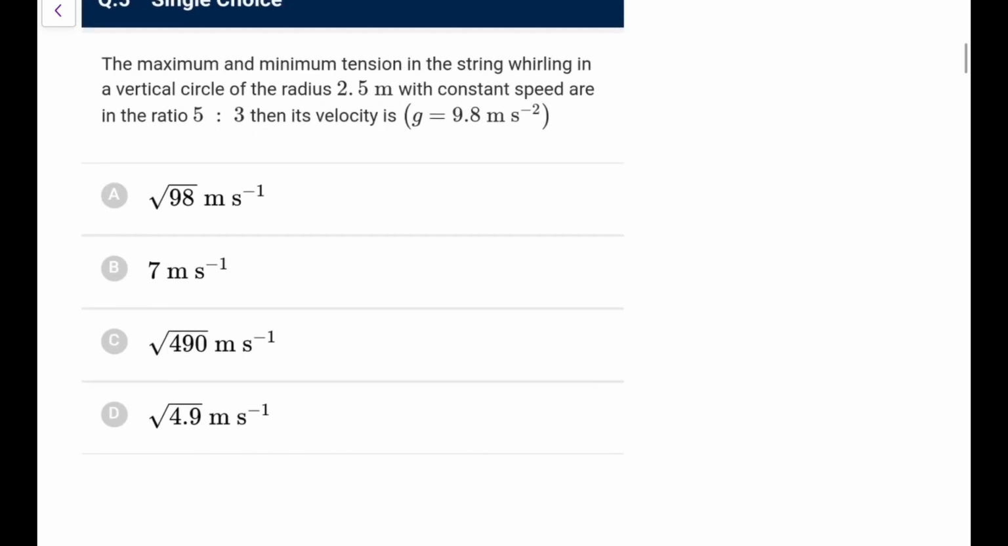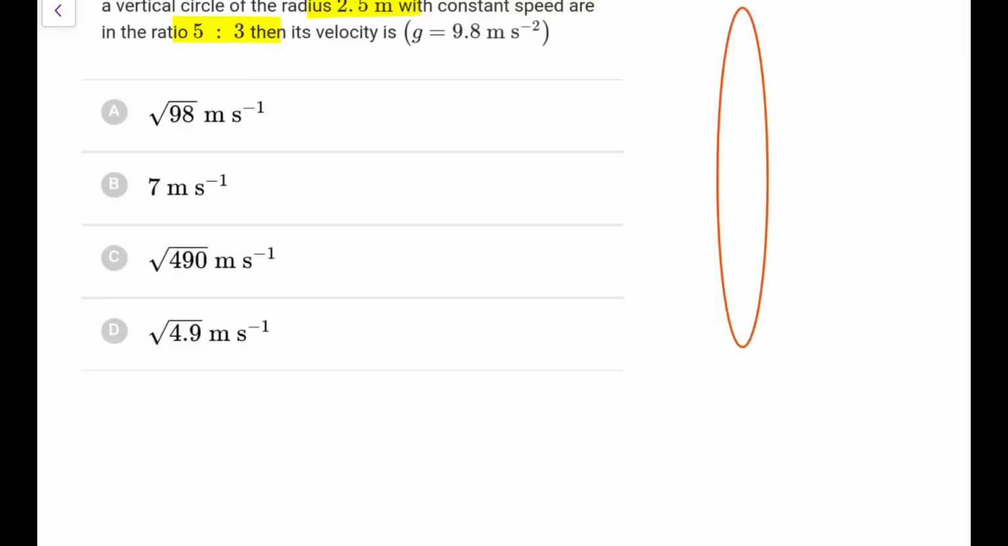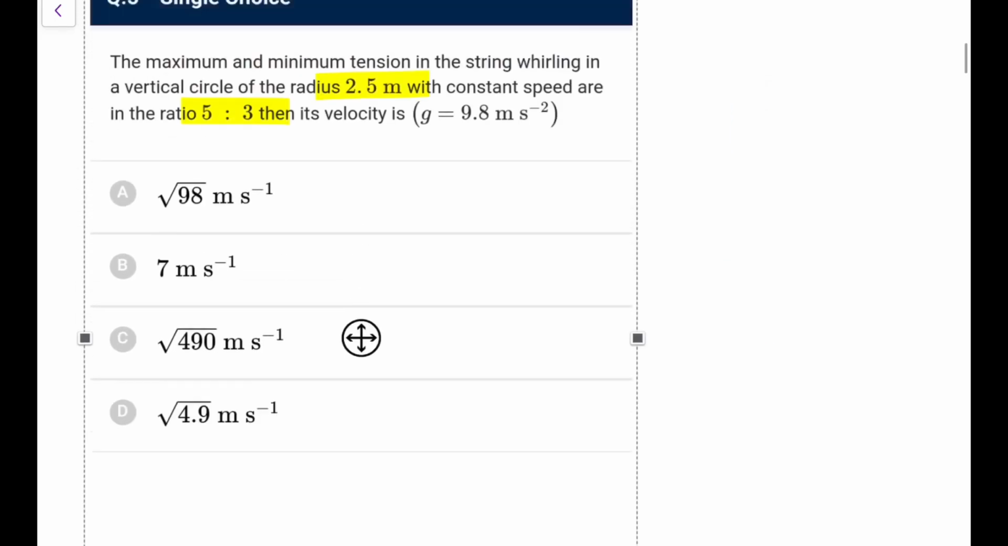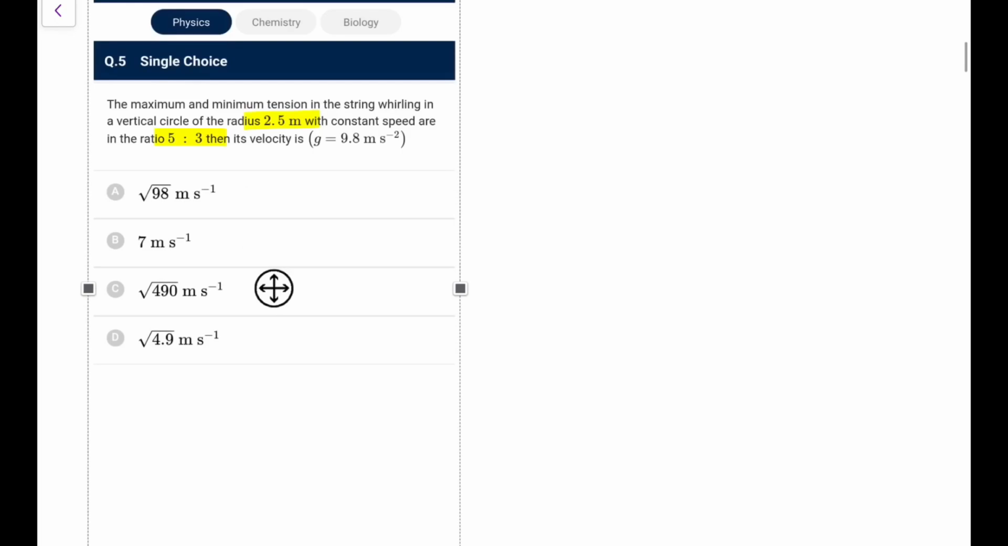Next, the maximum and minimum tension in a string whirling in a vertical circle of radius 2.5 meter with constant speed are in the ratio 5:3, then velocity is. So with constant speed it is given and it is a vertical circle. So first of all, whenever we say, wait a minute, let me draw it by my hand only. Okay.